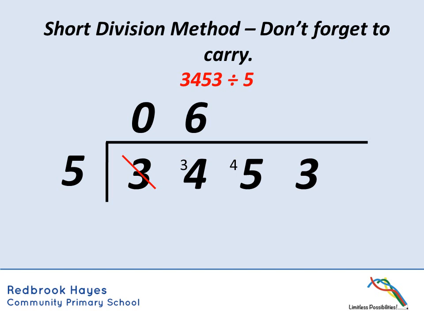So now we're saying, does 5 go into 45? And it does quite nicely, it ends in a 5, so 5 times 9 is 45, so it goes in 9 times. And then finally, this is why it's really important to put those zeros in wherever you are in the calculation. Does 5 go into 3? Well, we've decided that it didn't at the beginning, so we must cross that out, put a 0, and that's going to give us a remainder of 3. So our answer for this one would be 690 remainder 3.